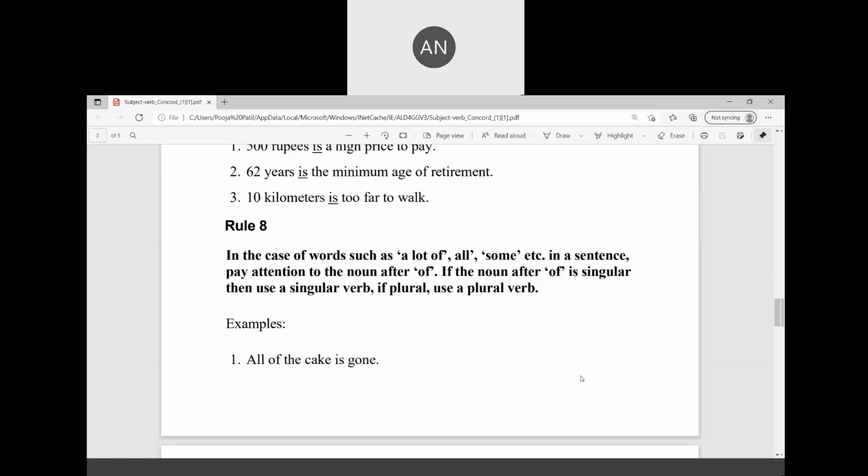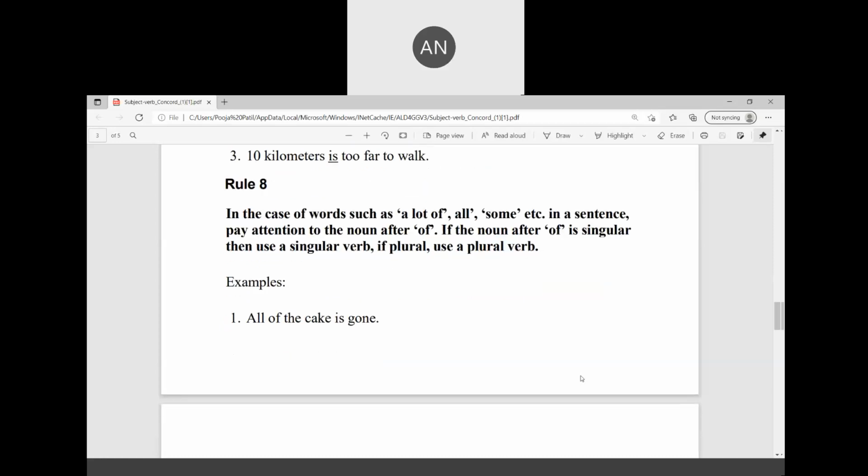So all is there, but after of, if it is singular, that is cake, then the verb should be singular. All of the cake are gone, we are not saying. We are saying all of the cake is gone because after of, cake is singular.